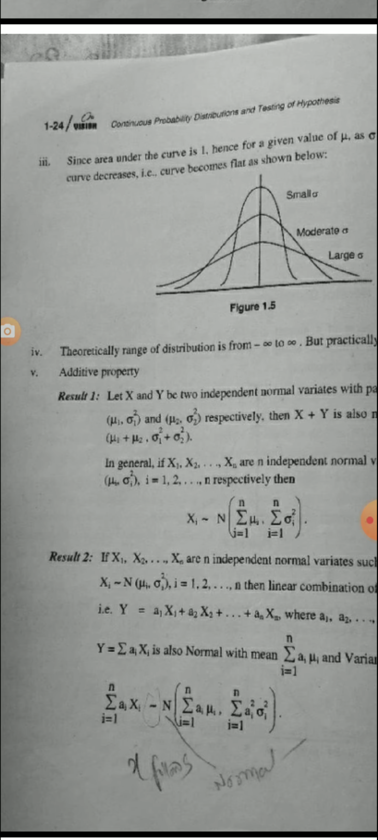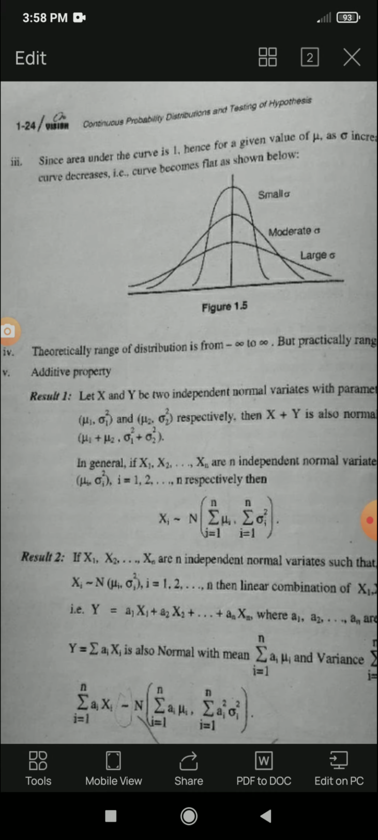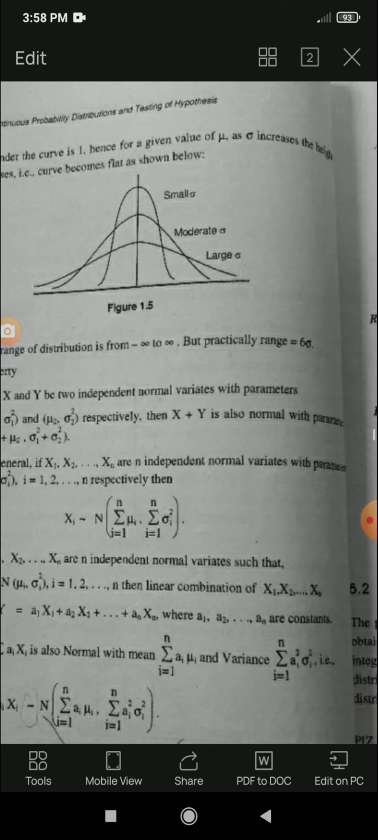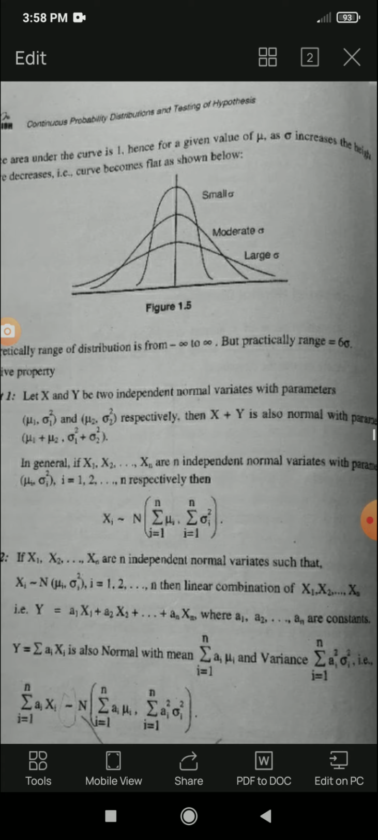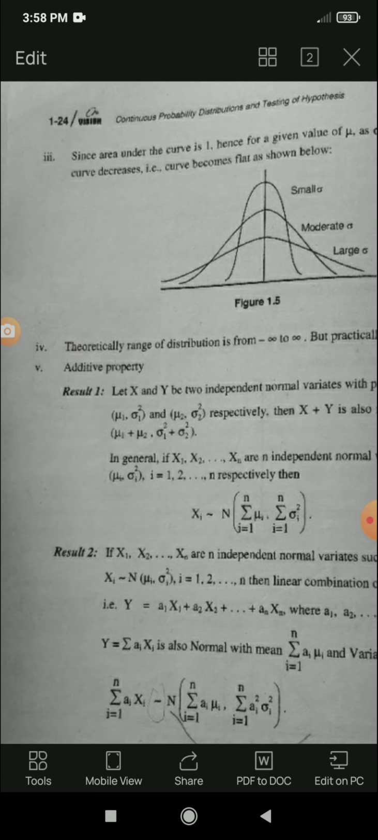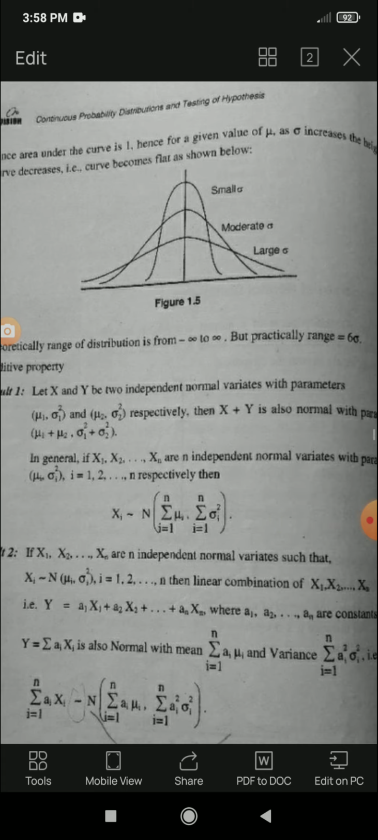Fourth property is, theoretically range of distribution is from minus infinity to infinity, but practically range equals 6 sigma. And fifth one is additive property. There are 5 results in this property. So these are 5 properties of normal distribution.